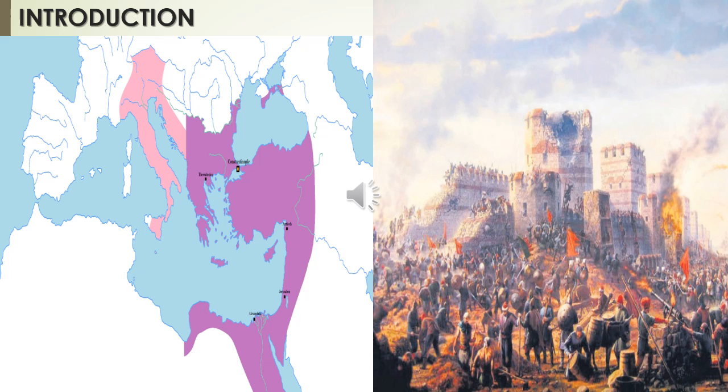So, the capture of Constantinople by the Ottoman Turks in the year 1453. In the last lesson we completed the lesson that the Ottoman Turks captured Constantinople in 1453 AD from the Byzantine emperors. The historians call the period between the end of the Roman Empire in 476 AD and the capture of Constantinople by the Ottoman Turks in 1453 the Middle Ages.